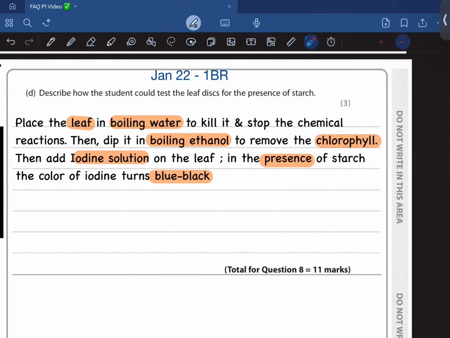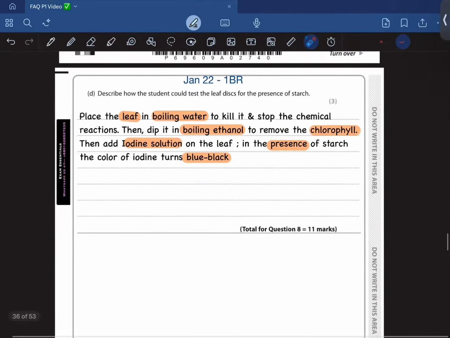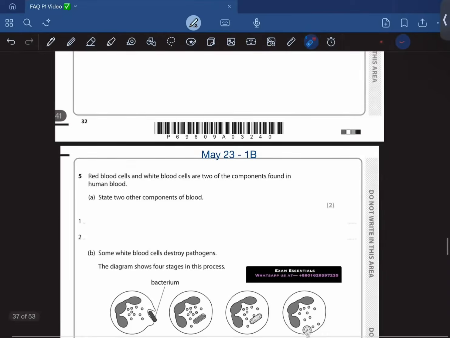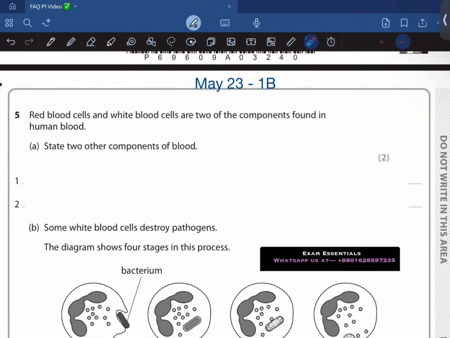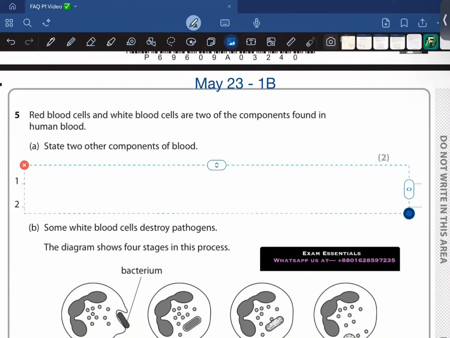Moving on to the next part of the question. Oh, so it's a different question. Red blood cell and white blood cell are two components found in human blood. So what are the two other components? So first thing is the plasma, that is the liquid part of the blood, and it carries the nutrients and so on. And the other one is going to be platelets, that is responsible for blood clotting.